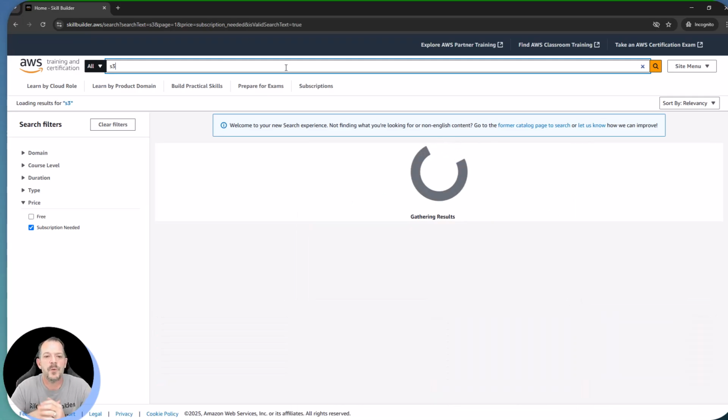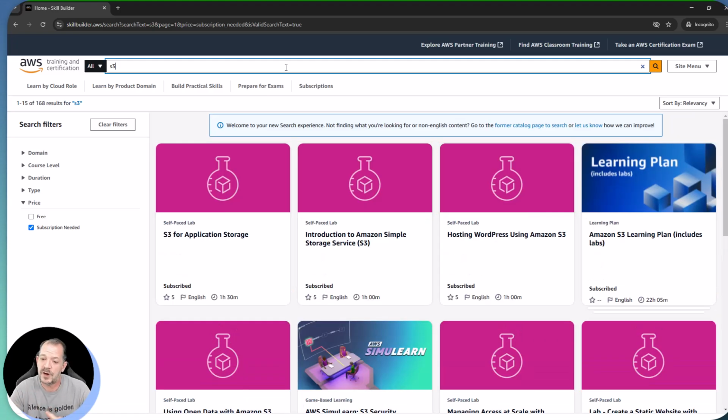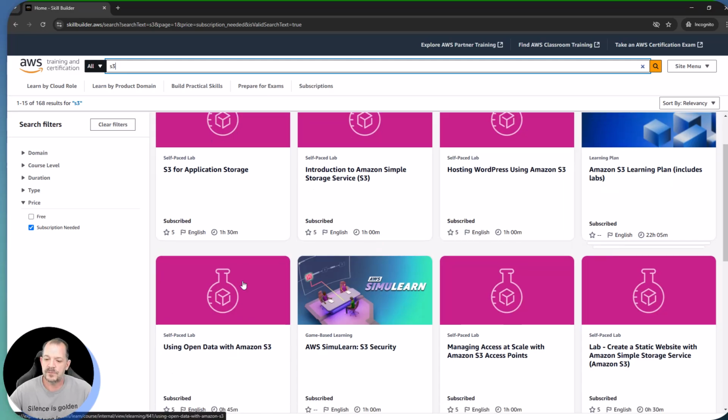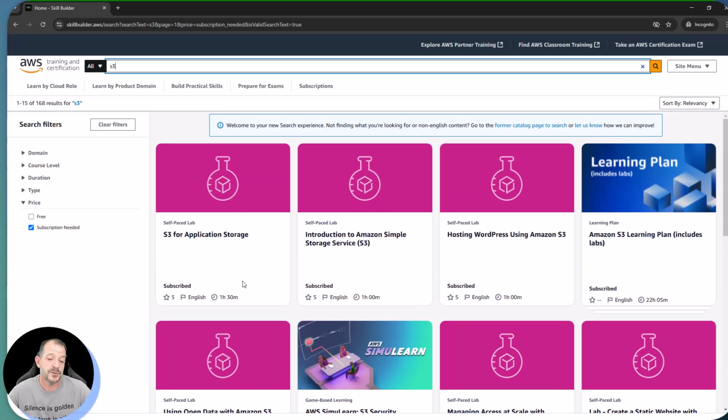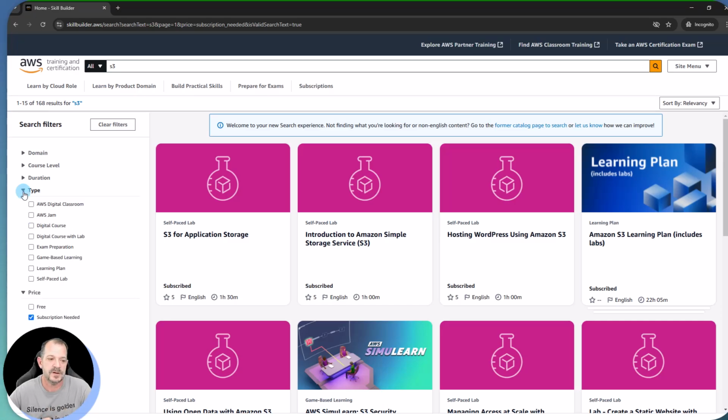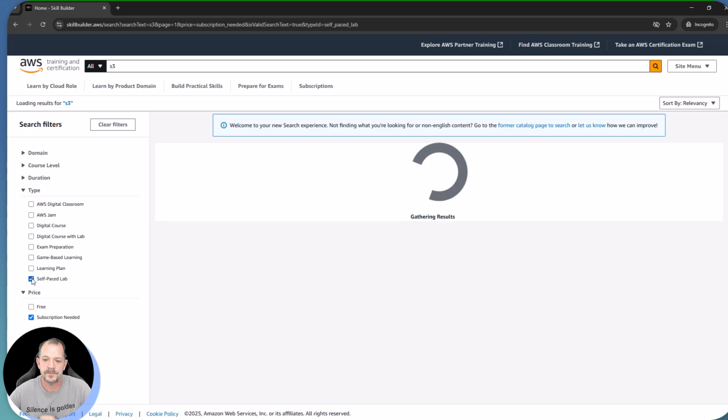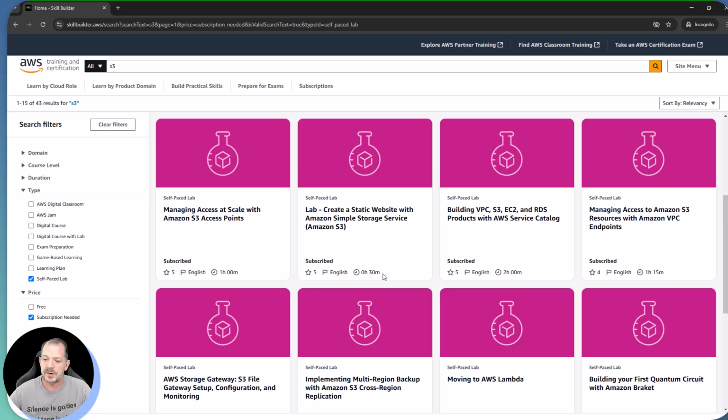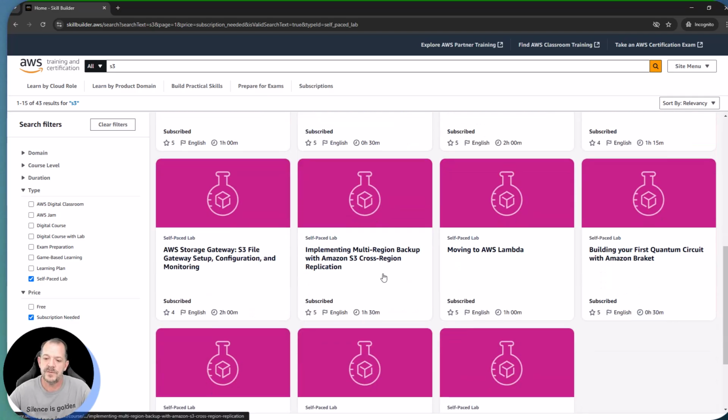Let's see how we would do some labs on S3, since we just talked about that. We do see in these pink boxes here that there are a number of S3 labs available to us. If I wanted to filter just down to those self-paced labs, we can go over to the type of content again on the left-hand side, and I can say just show me self-paced labs. This is going to allow me to run through a number of different labs that have some sort of affiliation with S3.